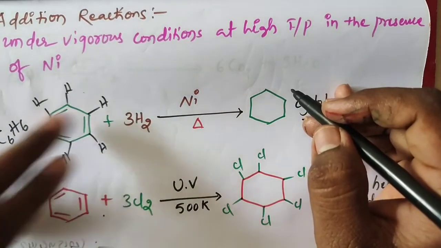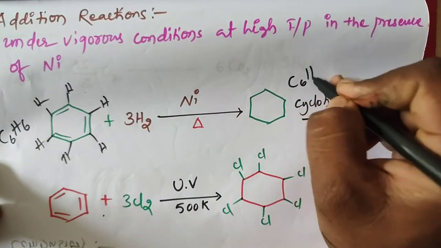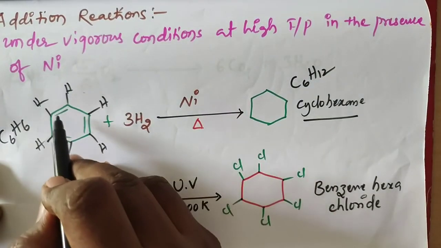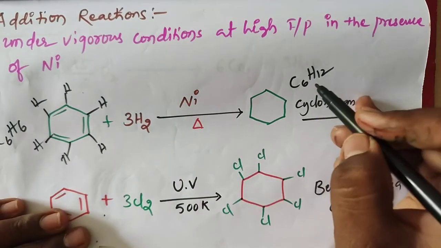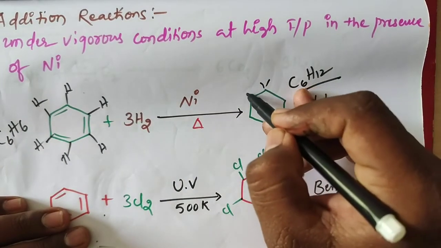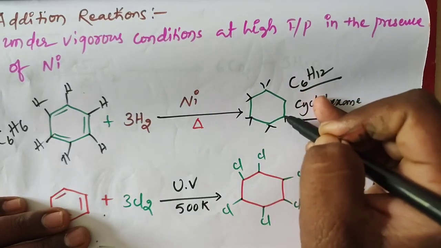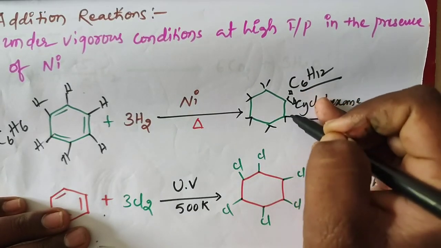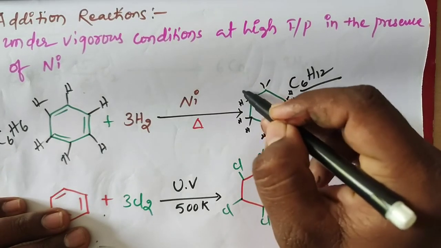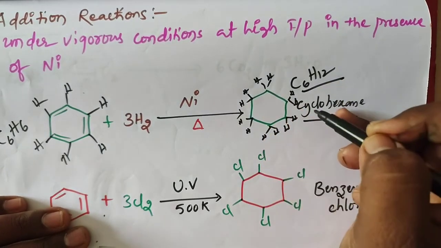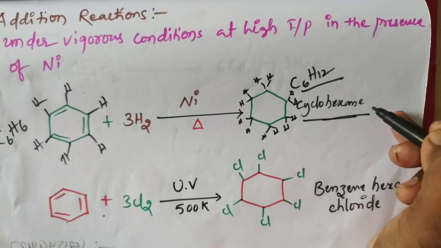After adding 6 hydrogens to this one, we get C6H12. The 3 pi bonds are removed with 6 hydrogens. We get C6H12, total 12 hydrogens. This is C6H12, cyclohexane.